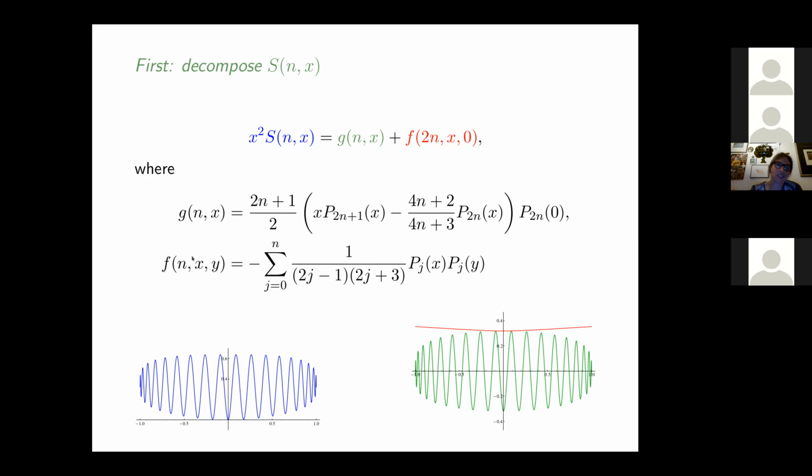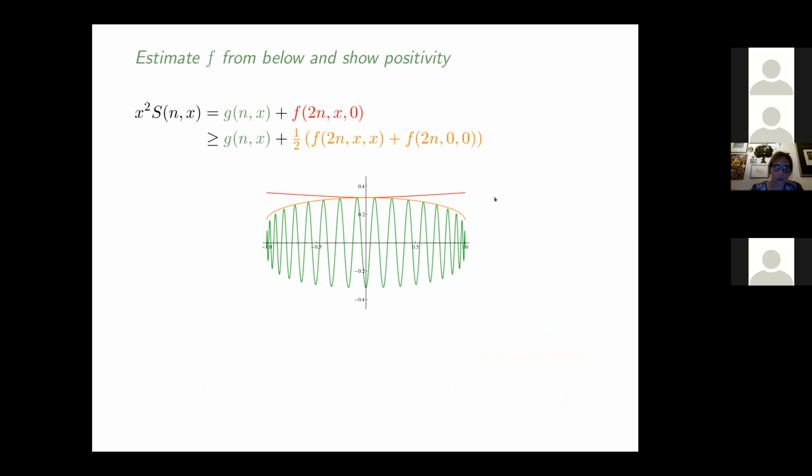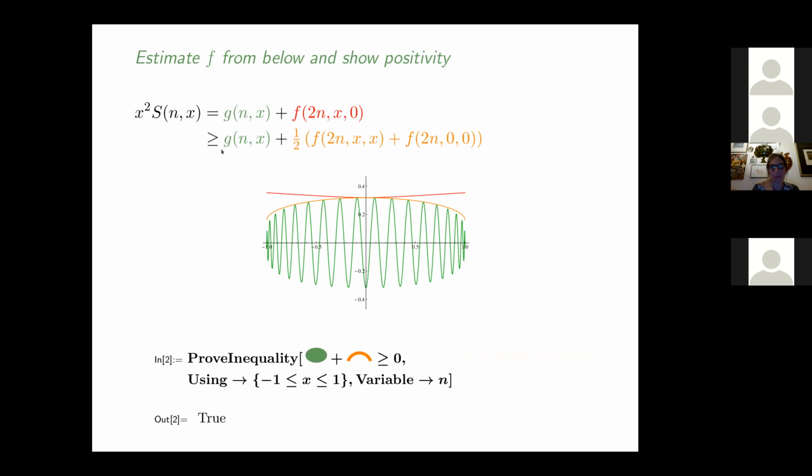And the second part is still a sum, but it looks so nice and smooth. So the hope was that this is a good way to proceed, and it turned out it was, because this sum can be estimated from below by something that is still very smooth, that is sufficient, and is of a similar simple form as the G. And this is something that then goes through again rather quickly. So in the initial run, it was like 1 hour on a laptop or something like this, which is nothing really. And the input for the CAD computation in the generic case looked like this.